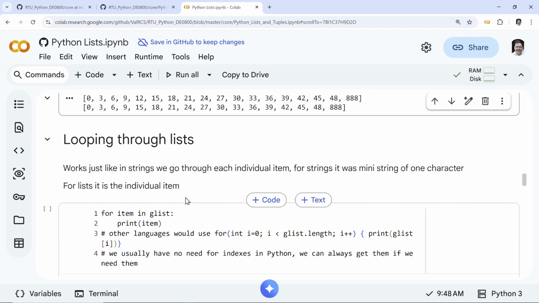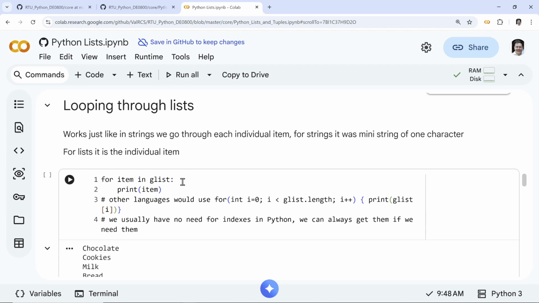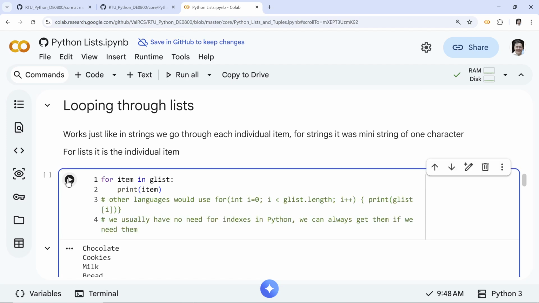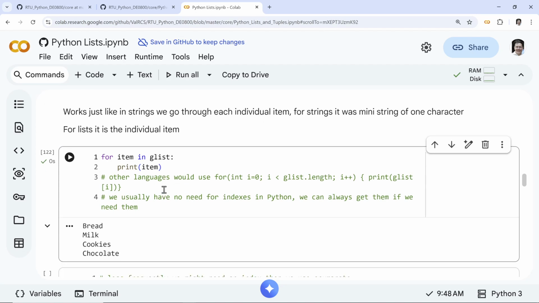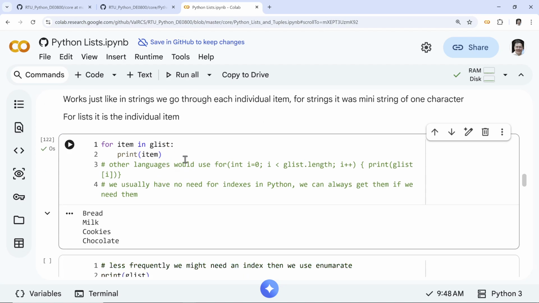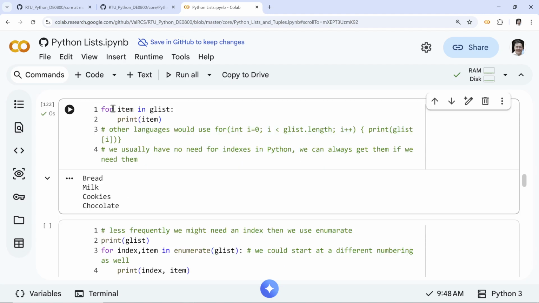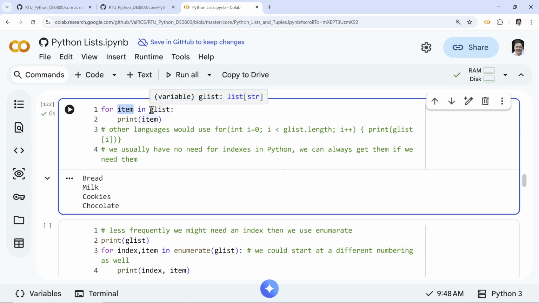Speaking of that, this is while needle is inside a list, we come to looping. The good news is that you can simply go through the list and loop through it because it's a collection. So for item in my list, simple. Same syntax we use for range and for strings. Item is a new variable, just a variable name we came up with.